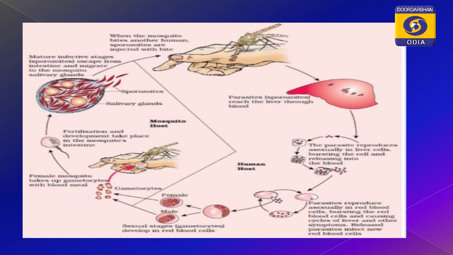Then, the life cycle. You know that Entamoeba histolytica, which you have discussed, is a monogenetic parasite. Here we are saying that it is a digenetic parasite. So, what do you mean by digenetic parasite?